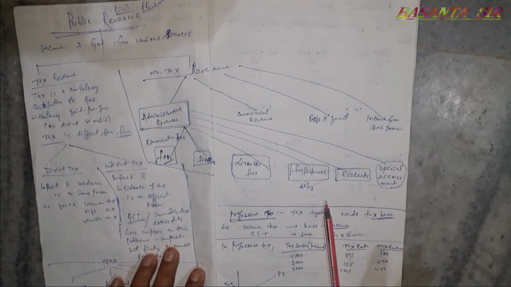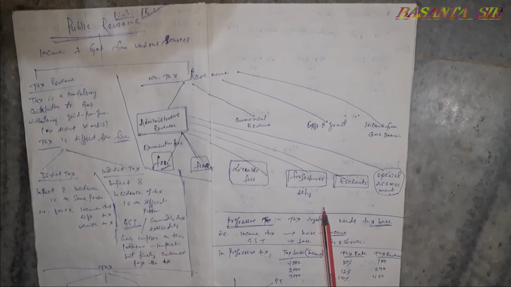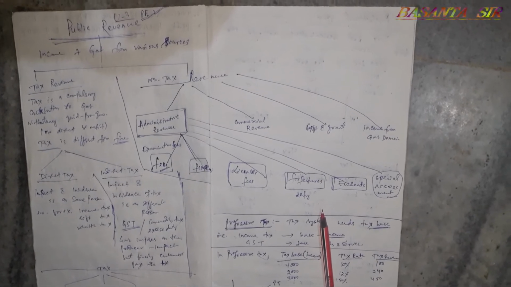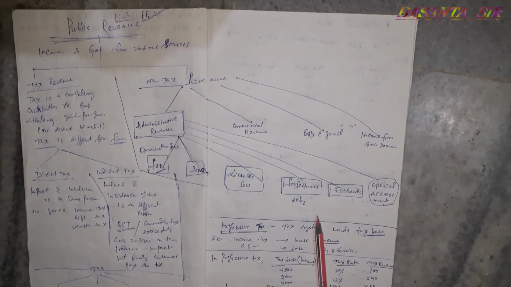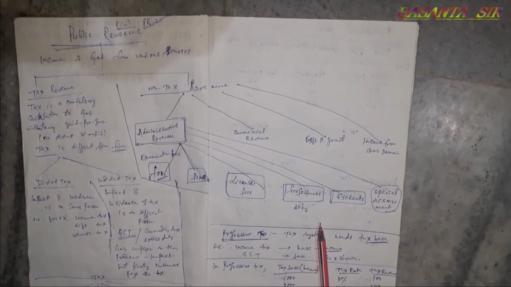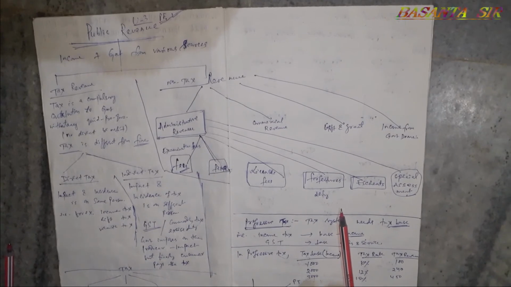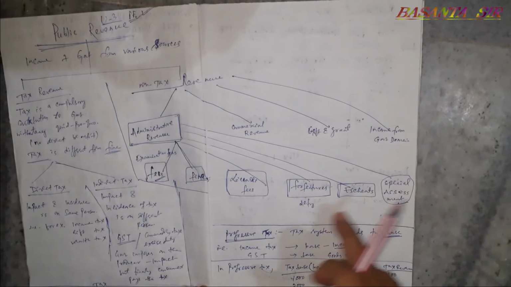We also get special assessment. We have to pay on Vidyasagar Setu, which is on the Hooghly river in West Bengal. The persons crossing that Vidyasagar Setu have to pay this type of tax, that is special assessment. Without that, the person cannot cross that bridge. Then comes this administrative revenue. These are the different types of revenue from government.